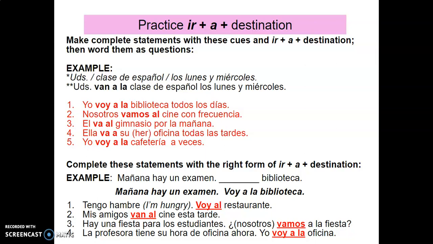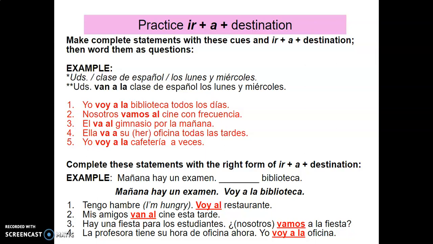Let's look at the bottom examples. Tengo hambre. I'm hungry. So where am I going to go? Voy al restaurante because it's el restaurante. We say al. Voy al restaurante. I'm going to the restaurant. Mis amigos van al cine esta tarde. My friends go to the movie theater this evening. They are going, so van al. They are going to the theater, van al.